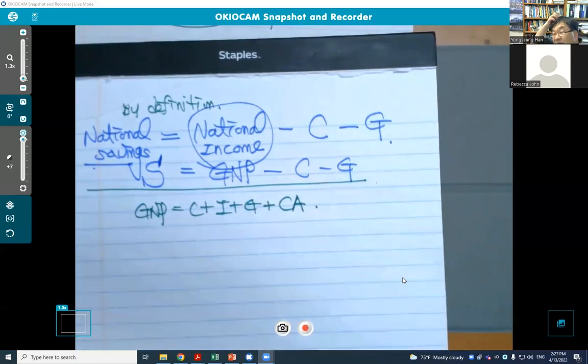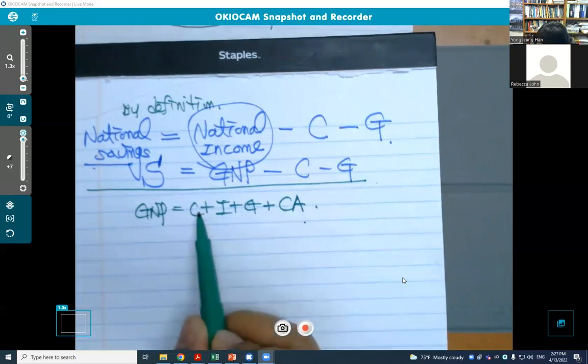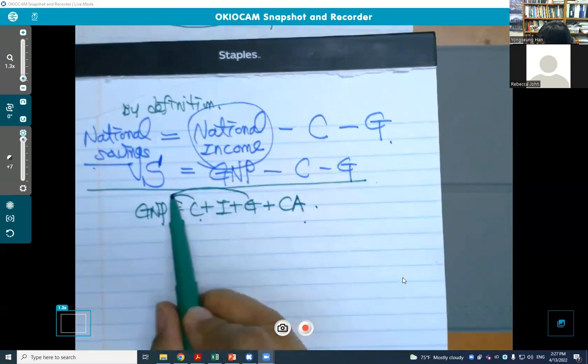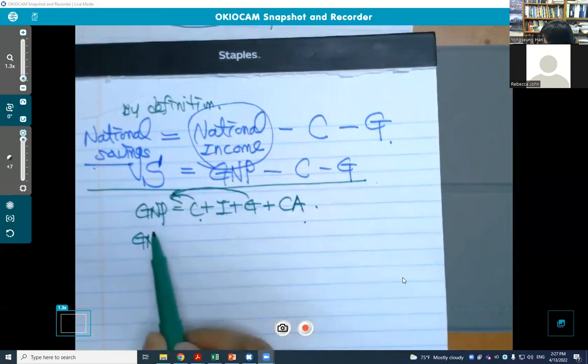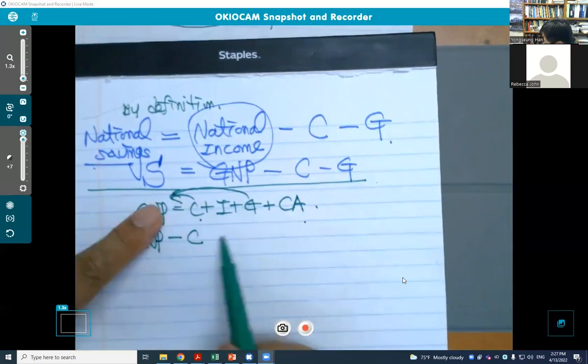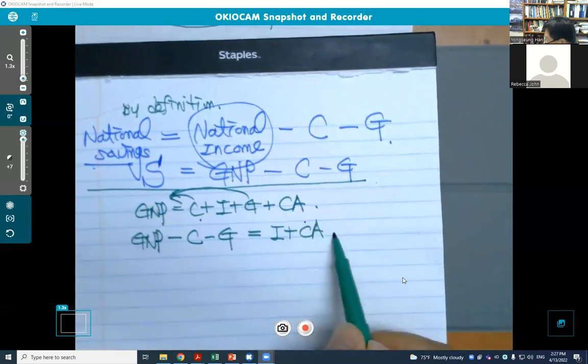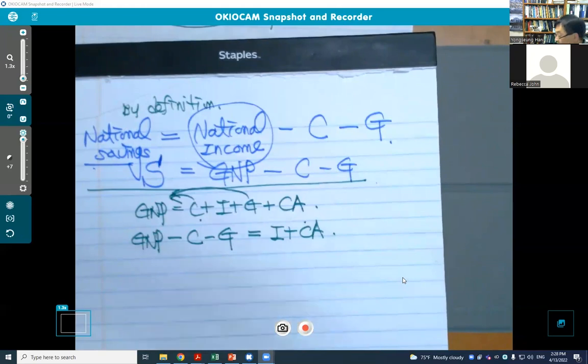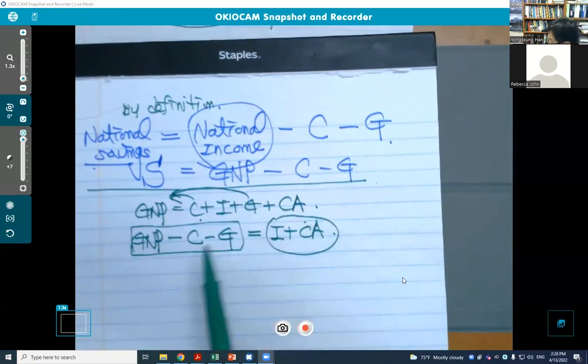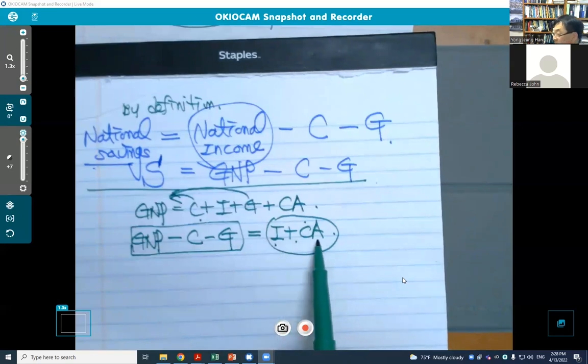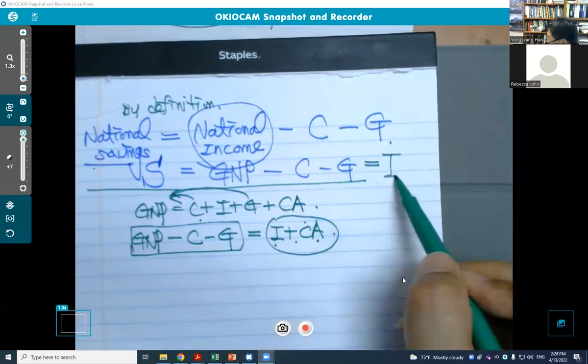From here, by moving consumption and government spending, GNP minus C minus G must be equal to I plus CA, investment and the current account.